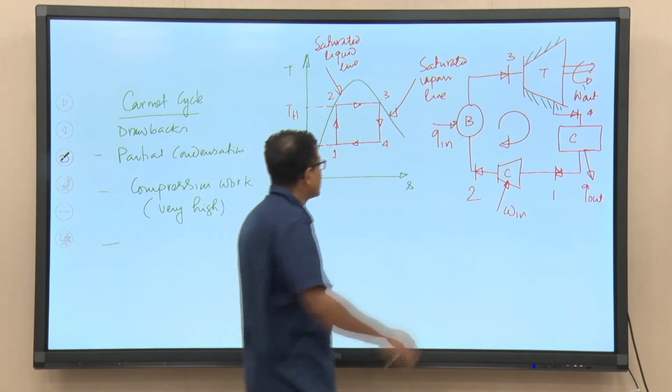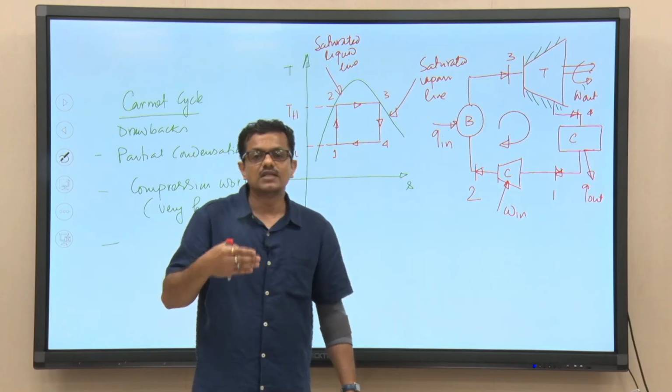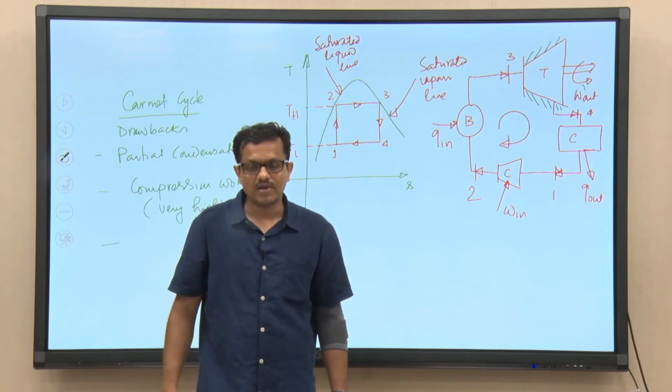Now, what we can see from the TS plane is, at point 4, what is the quality? It is again a two phase mixture. Not only that, since this point is away from the saturated vapor line, the further away it is, the more moisture content it has, and this will lead to the turbine blade erosion problem and pitting.